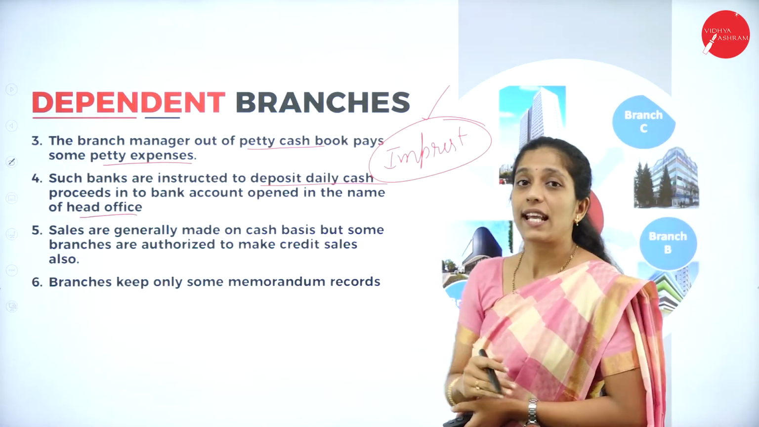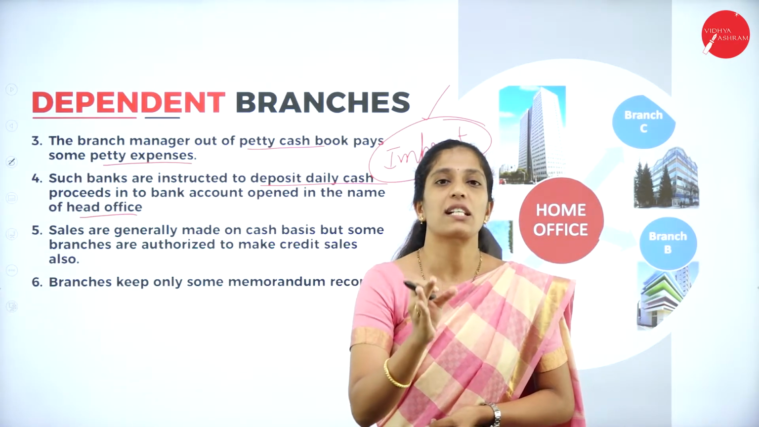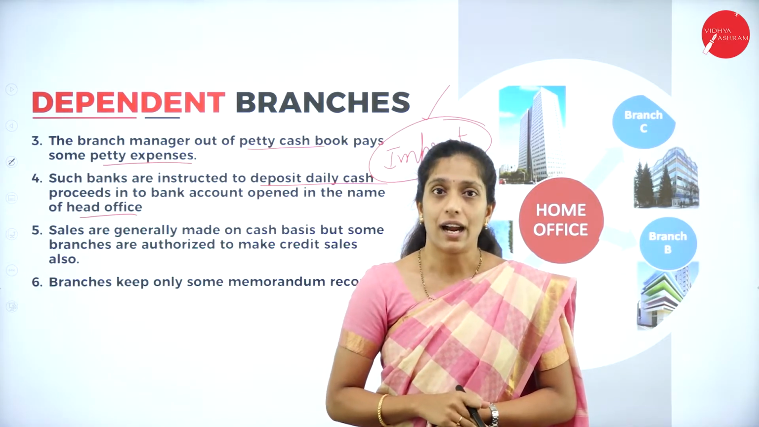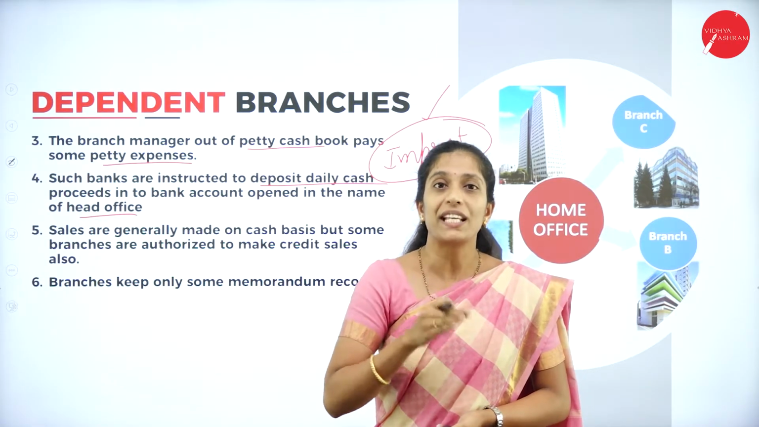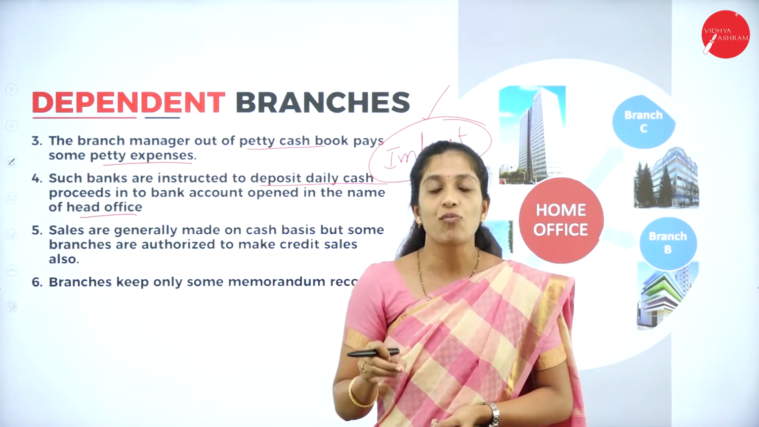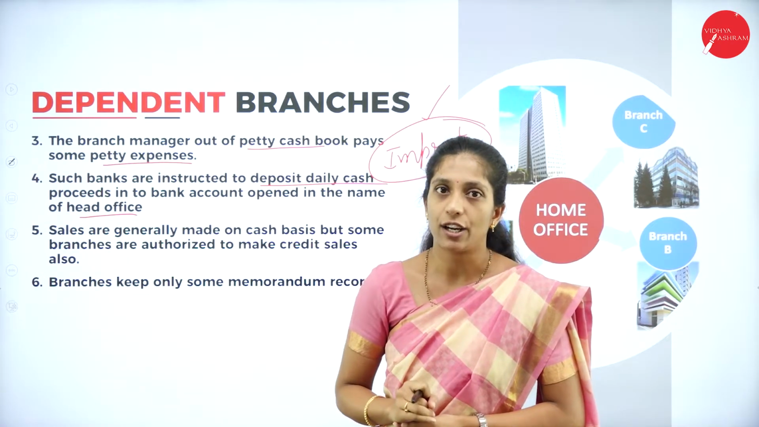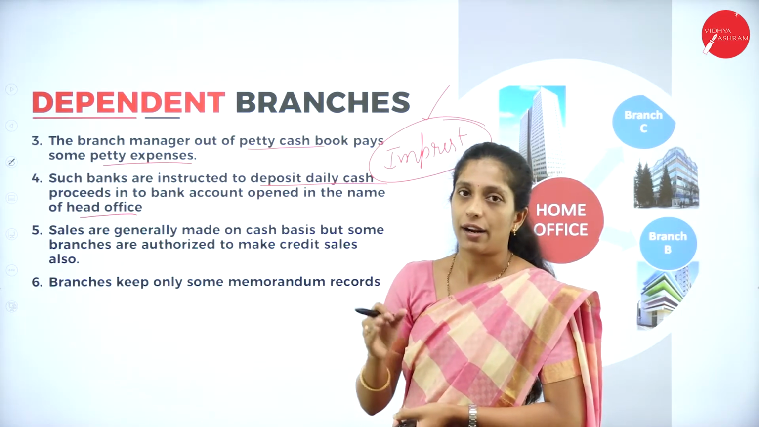Here the fourth point tells that whatever amount is earned in the branch should be deposited immediately to the head office. So that is the account opened in the head office. As I told, the expenses incurred by the branch will be given by the head office. In the same way, whatever income is earned in the branch should be given to the head office by depositing the amount in the bank account of the head office.